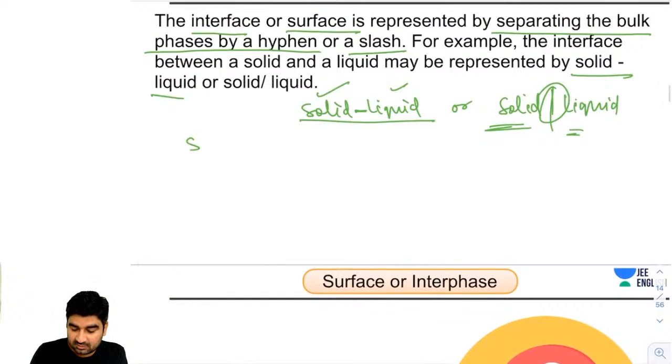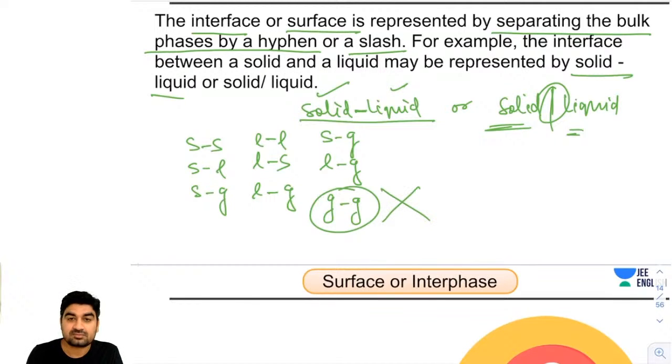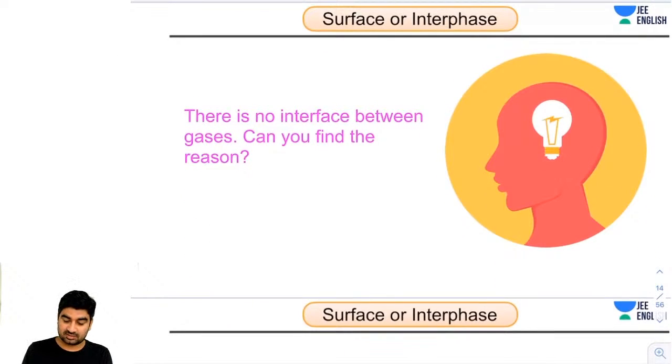Interface can be solid-solid, solid-liquid, solid-gas, liquid-liquid, liquid-solid, liquid-gas. Right? So it can be solid-gas, it can be liquid-gas. But guys, why is it not gas-gas? Why is there no interface between two gases?